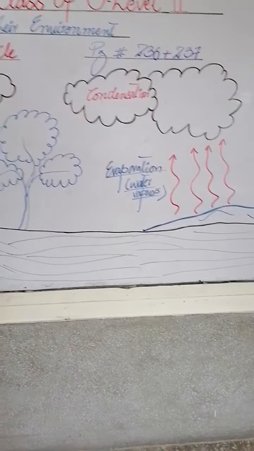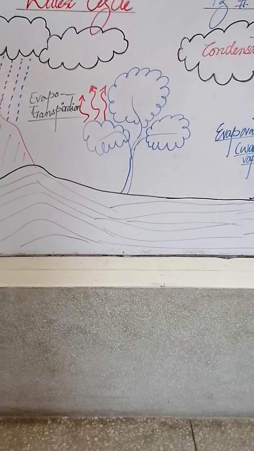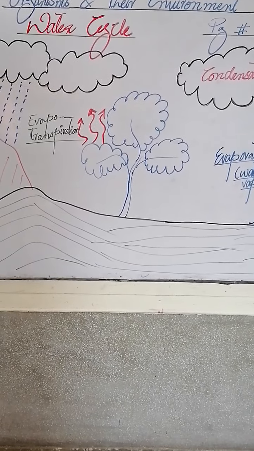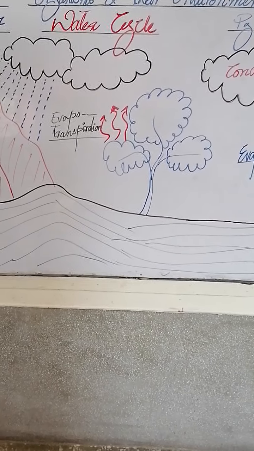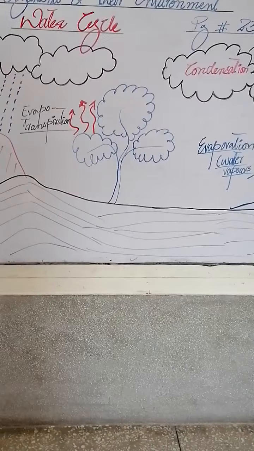Okay, same inside the plant, because plant absorb water from the soil. In the soil we have water. How we get water in the soil? When it rains, when it fall on the soil, so it has been absorbed by the soil. Okay, soil हमारे पास जब rain होती है water को absorb कर लेती है, and that water is then available for the plants when it grow over there. Okay, so the plant that is over here, it also evaporate or transpire water into the environment, the water that is present in the plant body because of absorbing water from the soil.